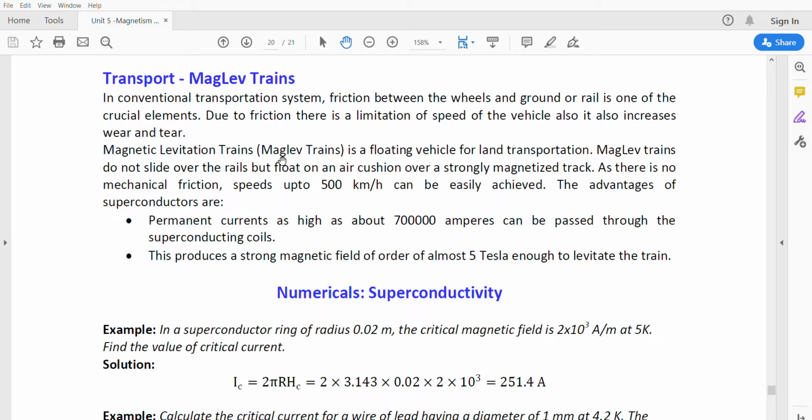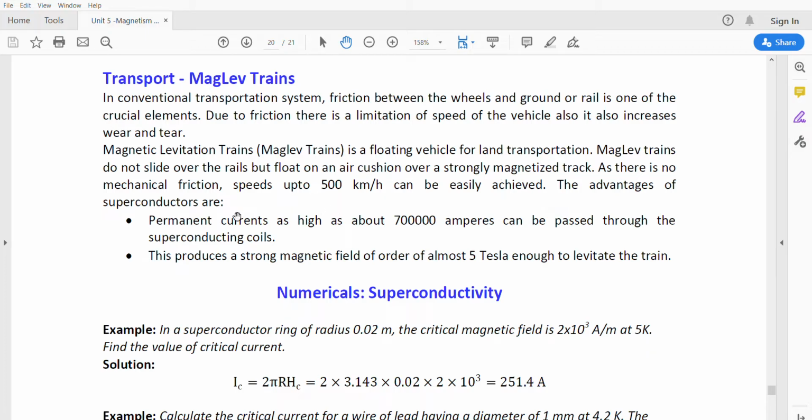Magnetic levitation trains are floating vehicles for land transportation. Maglev trains do not slide over the rails but float on an air cushion over a strongly magnetized track. As there is no mechanical friction, these are fast-moving trains which can move up to 500 kilometers per hour, with a specially designed track, which is an air cushion over a strongly magnetized track, easily achieved.